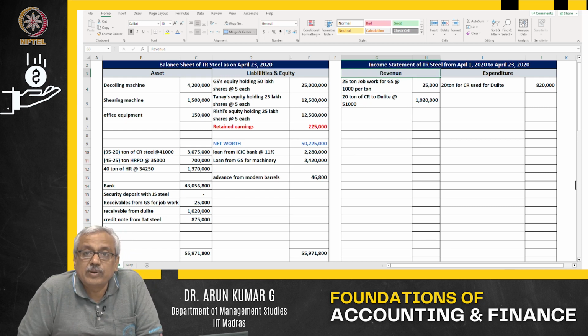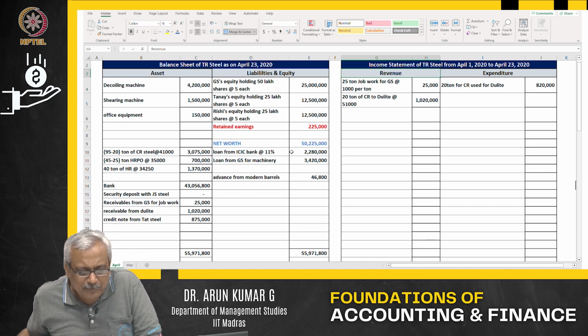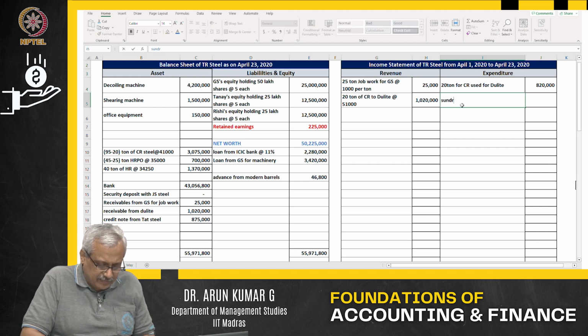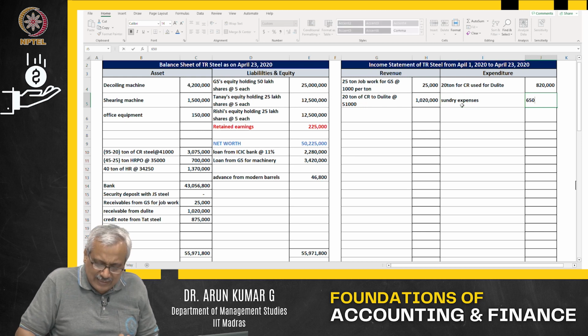Moment I said 23rd of April out here. Sundry expenditure, it is an expenditure which is incurred. How much is the value of the expenditure? 65,000.